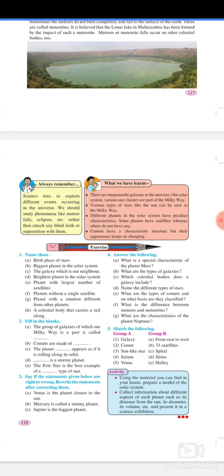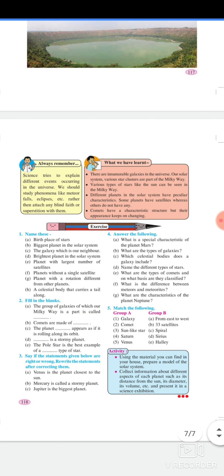What we have learned: there are innumerable galaxies in the universe. Our solar system and various star clusters are part of the Milky Way. Various types of stars like the Sun can be seen in the Milky Way. Different planets in the solar system have peculiar characteristics. Some planets have satellites whereas others do not have any. Comets have a characteristic structure but their appearance keeps on changing.